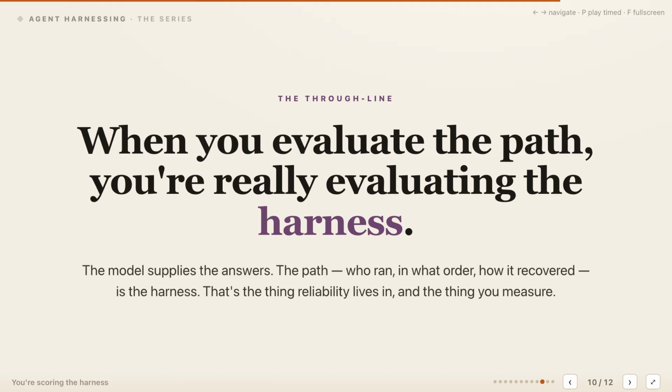This gives us the through line. When we evaluate the path, we're really evaluating the harness around the model. The model supplies reasoning and answers, while the harness chooses who runs, what they receive, how they recover, and when they stop. Reliability lives in those decisions, not only in the final text. Path evaluation isn't extra reporting around the system, it's how we measure whether the harness itself is doing its job.